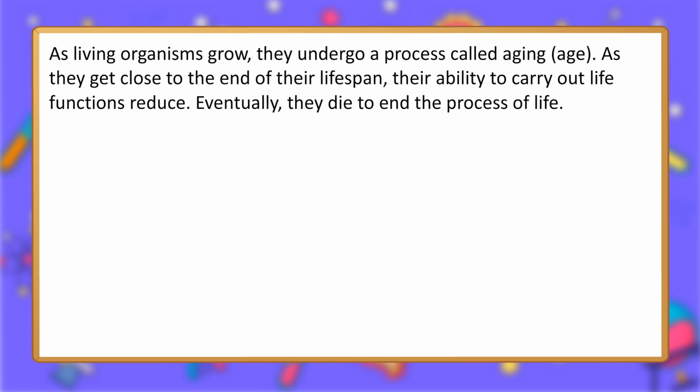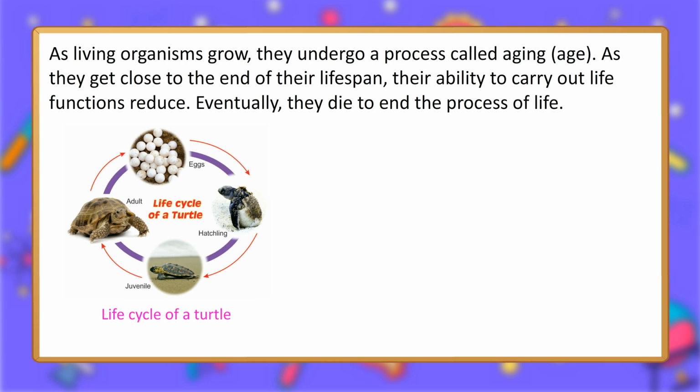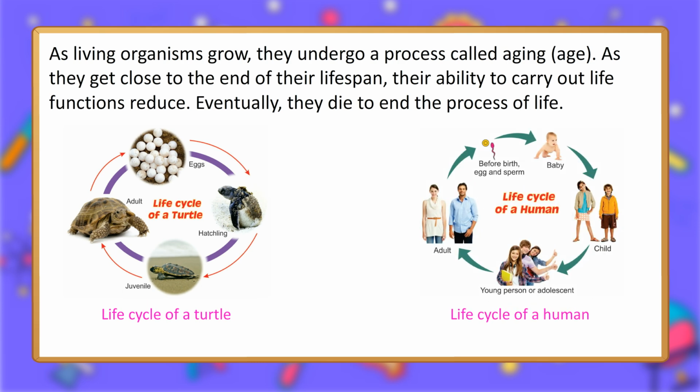As living organisms grow, they undergo a process called aging. As they get close to the end of their lifespan, their ability to carry out life functions reduces. Eventually, they die to end the process of life. Life cycle of a turtle. Life cycle of a human.